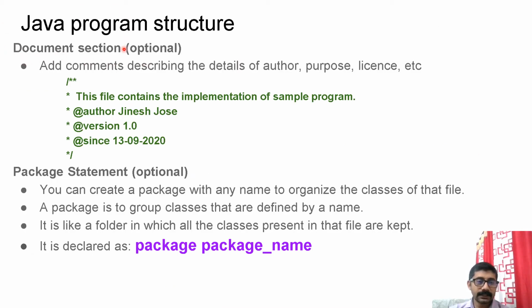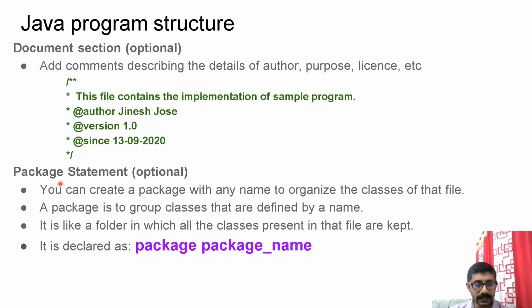Document section. Let us see each section in detail. This is optional. Add comments describing the details of author, purpose, license, etc. So this file contains implementation of sample program, author, version, whatever. So here you can give documentation comments. Advantage is that whatever you give with this particular syntax, when you use the Javadoc tool and create a documentation, everything will go to the respective places in the Java document. So your document creation is getting automated when you use these things effectively.